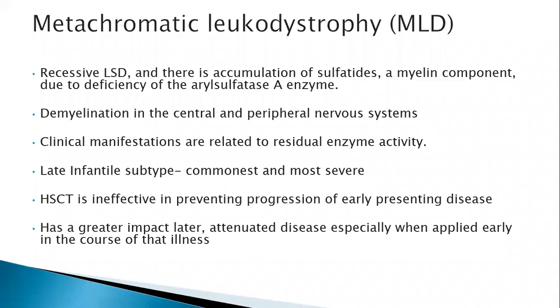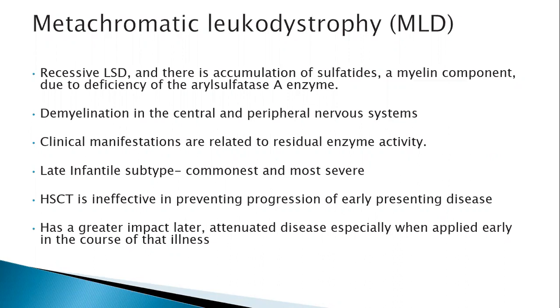Someone with no enzyme activity has a very severe form of disease, which is the late infantile subtype, the commonest and most severe. Most of these patients die before the age of 4. So what does stem cell transplant do? It doesn't help in this severe and commonest variant, and it is ineffective in preventing the progression of early presenting disease.